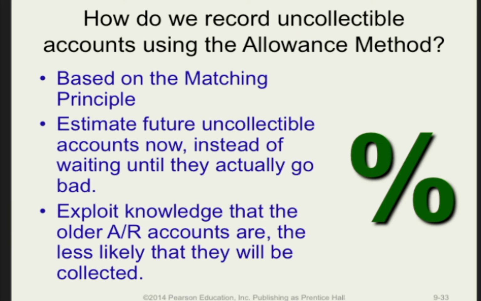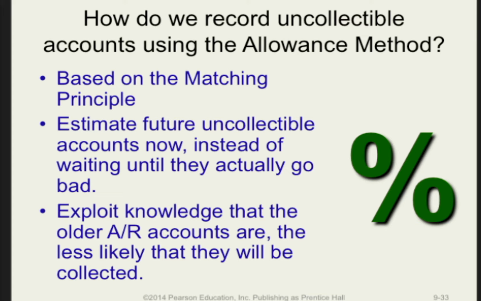In order to be in accordance with generally accepted accounting principles, companies must account for their uncollectible amounts using the allowance method. Essentially, the allowance method is based on the matching principle. In retrospect, accounts that we determined to be bad today were actually bad from the moment of sale, though we did not know it at the time.